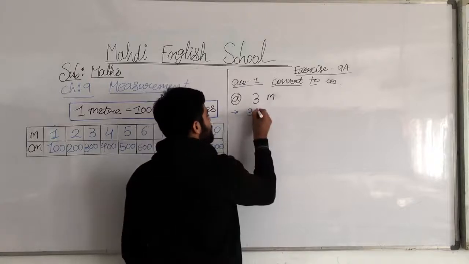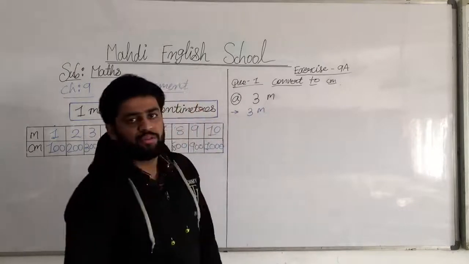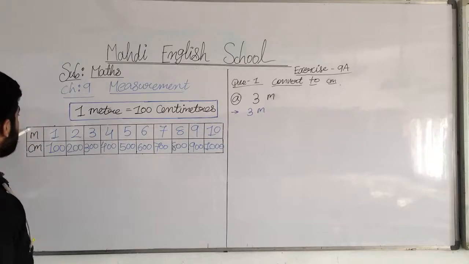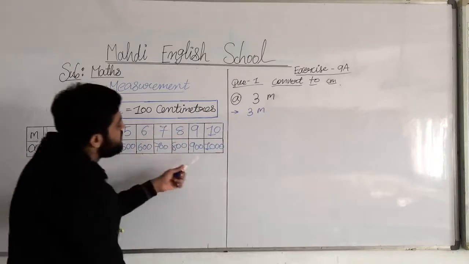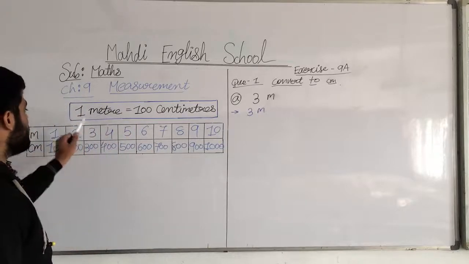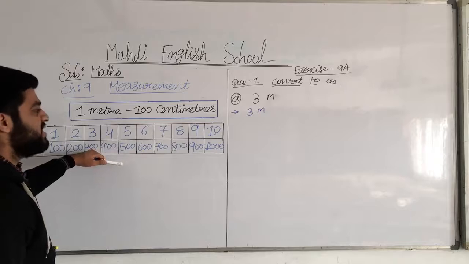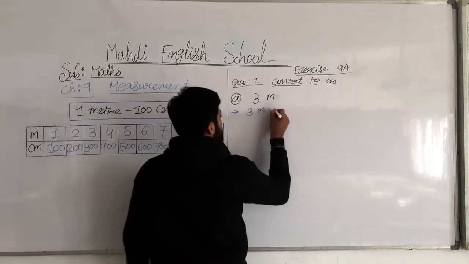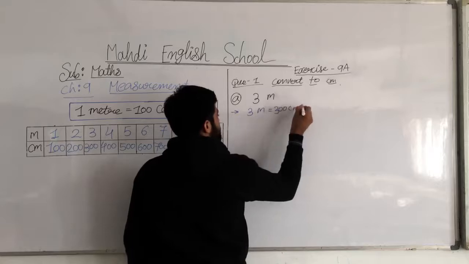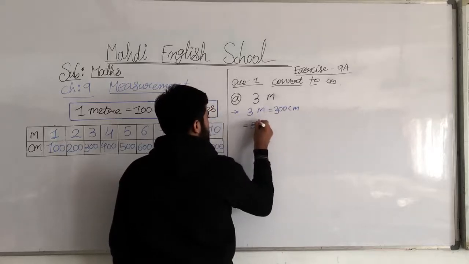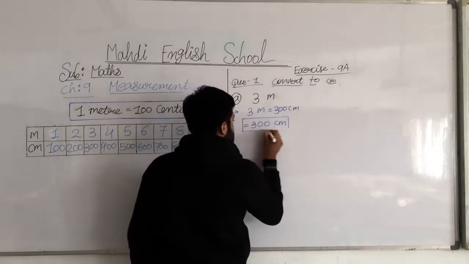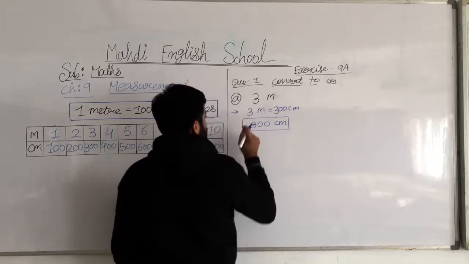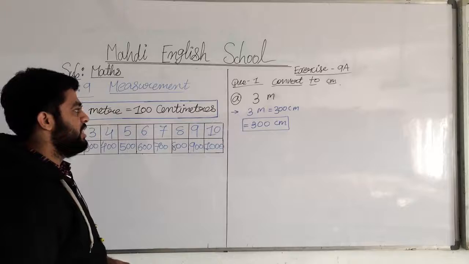3 meter. Now we will check 3 meters. The first line is the meters line. See, this is a meter: 1, 2, 3. From 1 to 10 is meter, and 100 to 1000 is all centimeter. So for 3 meters we check the line below. How many centimeters? 300. So we write here 300 centimeter. And don't forget to make a box around the answer.